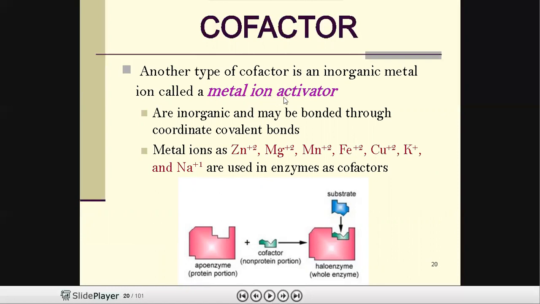These metal ion activators are also called inorganic cofactors, because there is no organic portion in the cofactor; it is made up of inorganic metal ions. These are the metal ions used as cofactors: zinc, magnesium, manganese, ferrous, etc.